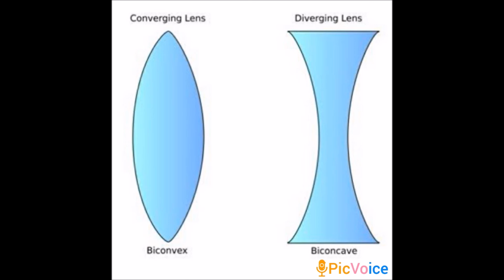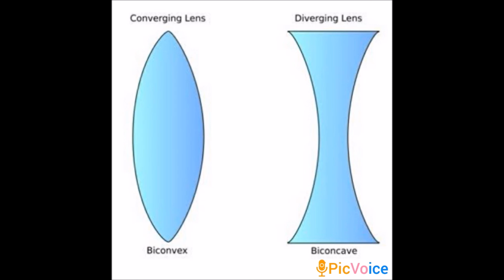On the other hand, the concave lens is also known as a diverging lens or biconcave lens, because it is bounded by two spherical refracting surfaces, and it is just opposite to the convex lens. That is, when a collection of light rays passes through the concave lens, it spreads out all the rays. So we say it is a diverging lens, and when we touch the concave lens, we can feel that it is thinner at the center and thicker at the edges.